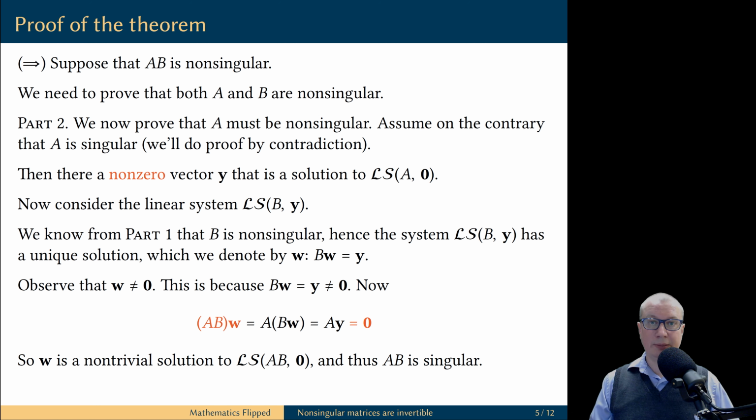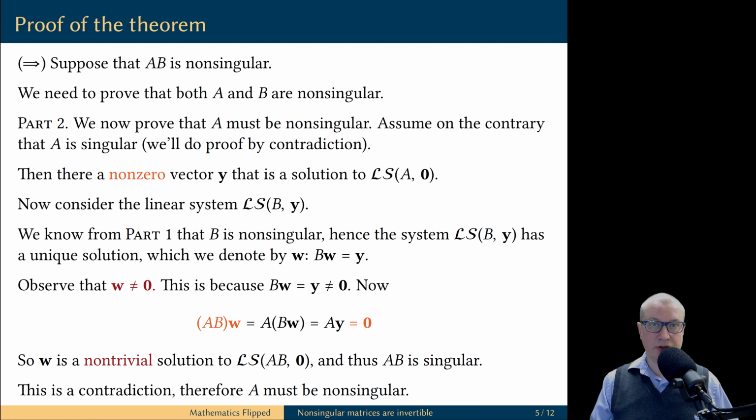Now, if you look at the beginning and the end of this computation, you will see that it tells you that the vector W is a solution to the homogeneous linear system with AB as the coefficient matrix. Moreover, the vector W is a non-trivial solution. Why? Because we already know that it must be a non-zero vector. But this is a contradiction, because on the one hand we assumed that the matrix AB is non-singular, on the other hand we showed that it is also singular. These two statements cannot coexist.